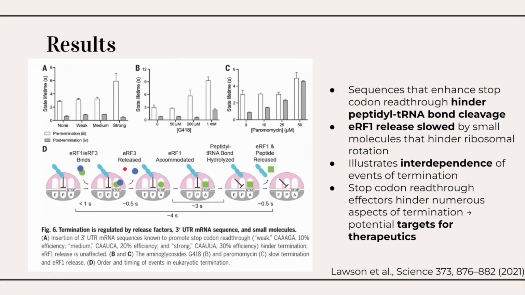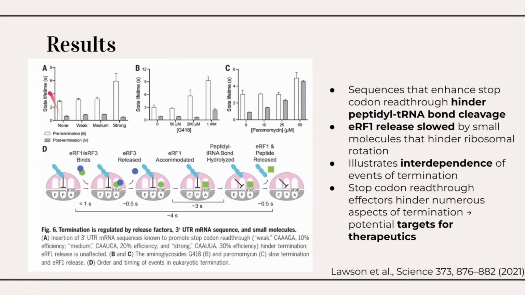Then ERF3 is released once it hydrolyzes GTP, allowing ERF1 to adopt an active conformation and rapidly cleave the peptidyl tRNA bond. The ribosome then quickly rotates, and ERF1 and the peptide are released in about a half a second. This schematic illustrates just how quickly release factor binding is, as it is faster than the subsequent events. In all, termination takes approximately 4 seconds. As release factors are widely conserved from yeast to humans, it is assumed that this mechanism is fundamental to all eukaryotes.